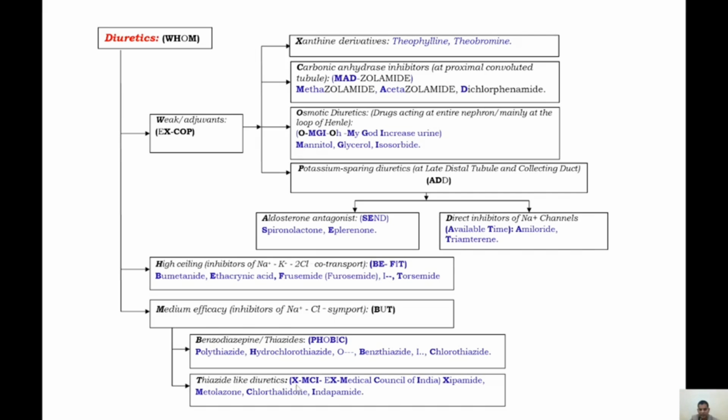Thiazide-like diuretics. Here the mnemonic is X Medical Council of India. Bold letters are XMCI. X xipamide, M metolazone, C chlorthalidone, I indapamide.